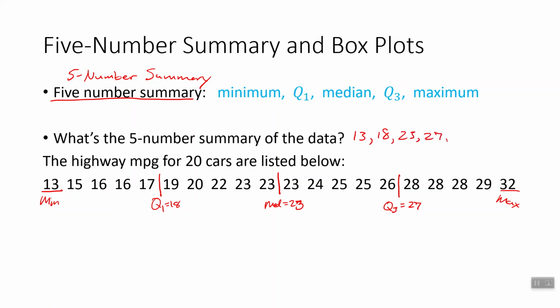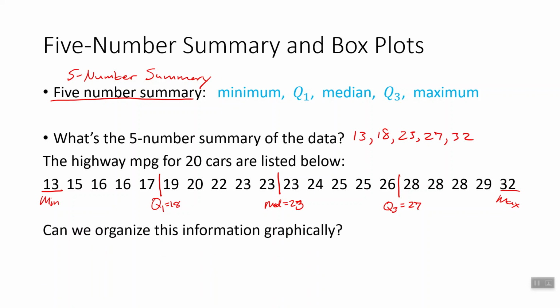23, 27, and 32. All right, so now what we want to do is organize this graphically, and the way we organize this graphically is called a box plot. Usually we have a number line down to use for scale. I'm just going to eyeball it, and I'm going to say my box is going to go from 18 to 27, from Q1 to Q3. So 18 would be here, 27 would be here.